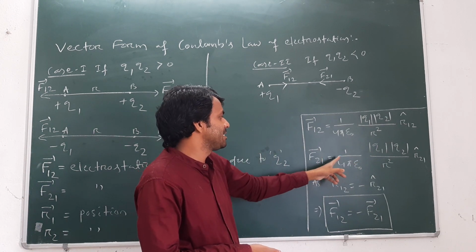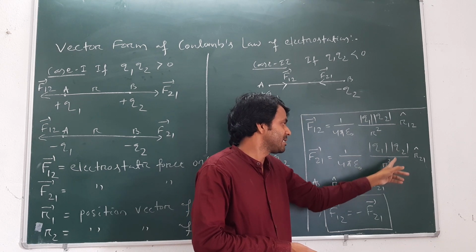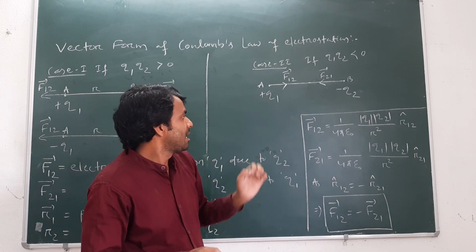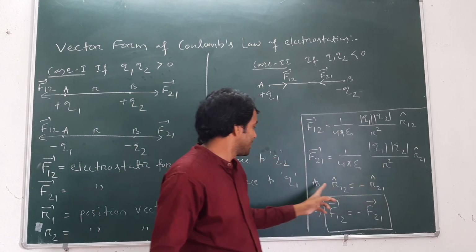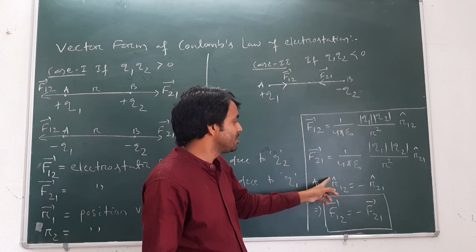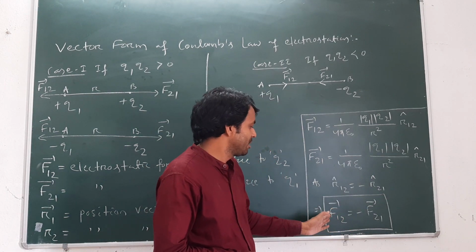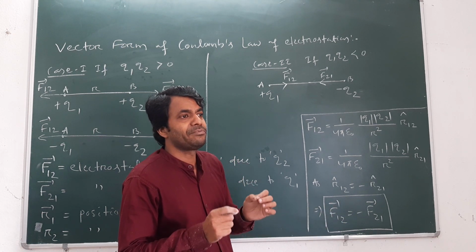F21 vector can be written as 1 by 4 pi epsilon naught Q1 magnitude, Q2 magnitude by r square, r21 unit vector. But r12 unit vector and r21 unit vector are opposite in direction, as r12 unit vector is minus of r21 unit vector. Therefore, F12 vector is equal to minus F21.